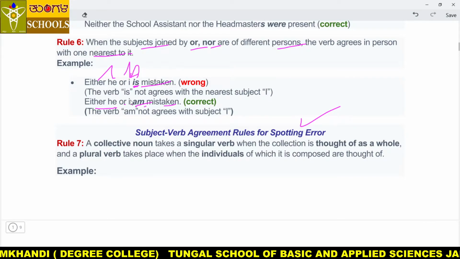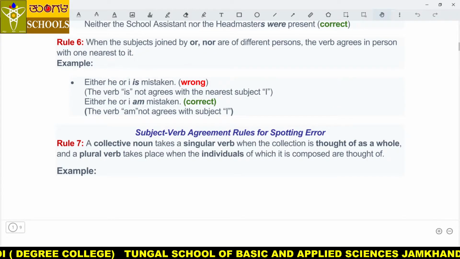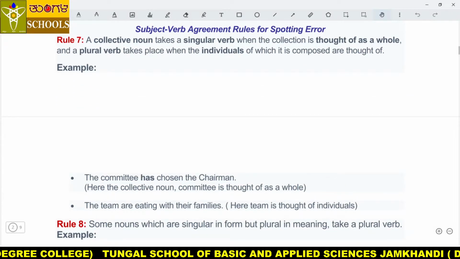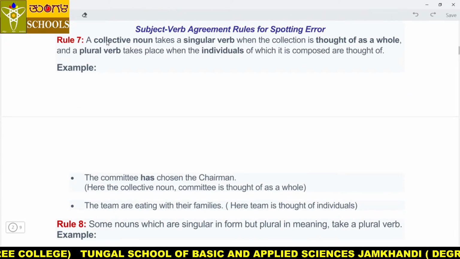So when we are giving you different examples, got it, my dear students? Let's move to the next example or next rule, my dear students.